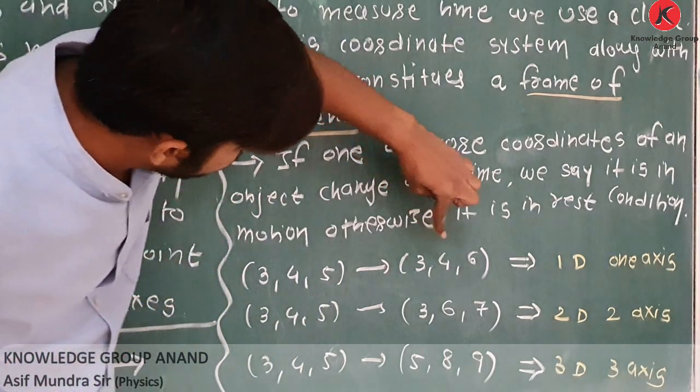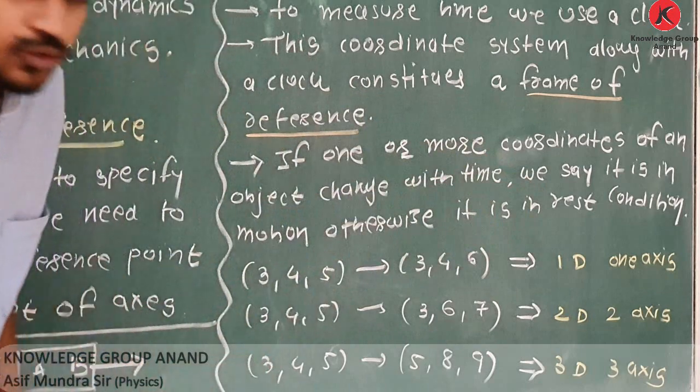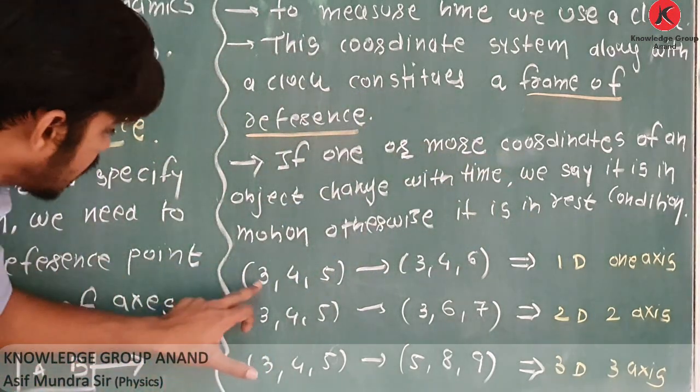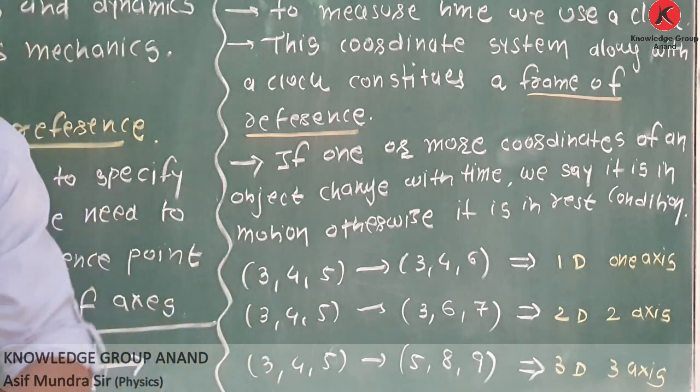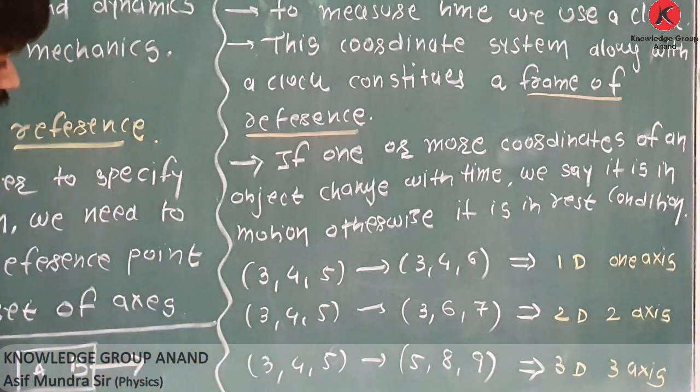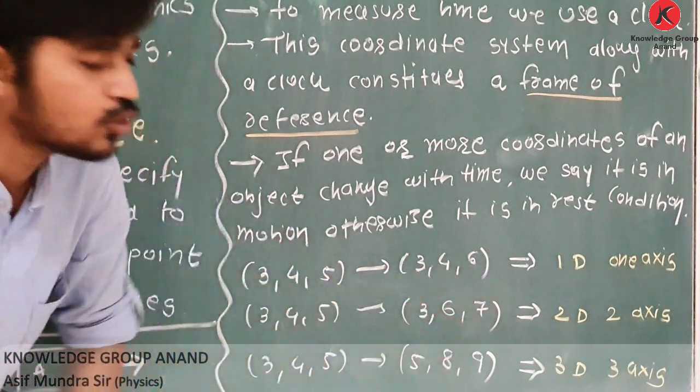If its final position is 3, 4, 6, we can see that the x and y coordinates are as they are. Only one coordinate, the z coordinate, has changed.